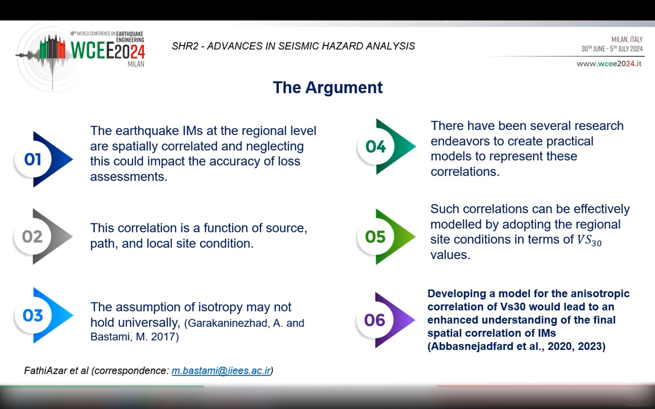So, there have been several studies to create practical models to represent these correlations, and such correlations can be effectively modeled by adopting the regional site conditions in terms of VS30 values. So, developing a model for anisotropic correlation of VS30 would lead to an enhanced understanding of final spatial correlation of earthquake IMs. This is what my co-authors from International Institute of Earthquake Engineering and Seismology have worked on and developed several models. In this paper, we used this idea and developed an anisotropic VS30 model for a city for demonstration